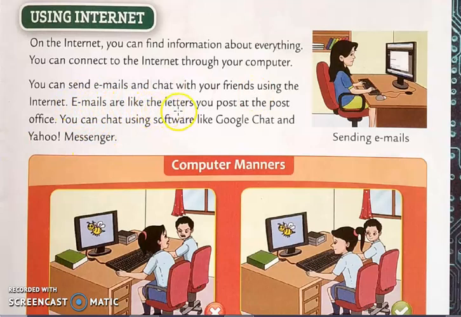Emails are like the letters you post at the post office. You can chat using software like Google Chat and Yahoo Messenger. Look, we can use the computer for sending emails also.